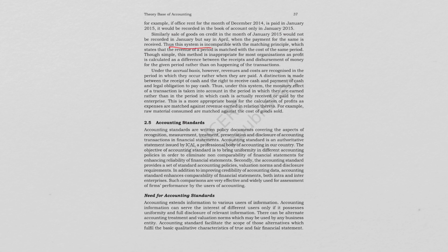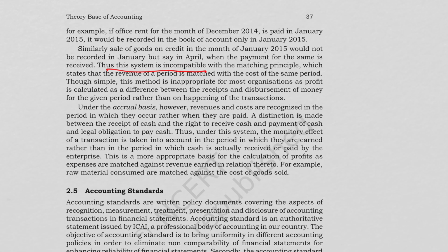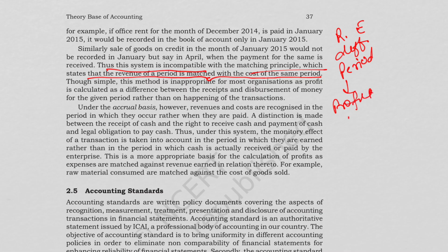So thus this system is basically incompatible with the matching principle, which states that the revenue of a period is matched with the cost of the same period. Because revenue and expenses here, it may belong to different periods. So basically the profit that we are calculating becomes inaccurate, and thus it will not be reliable, and the users of the information cannot use it as reliable information for making decisions.